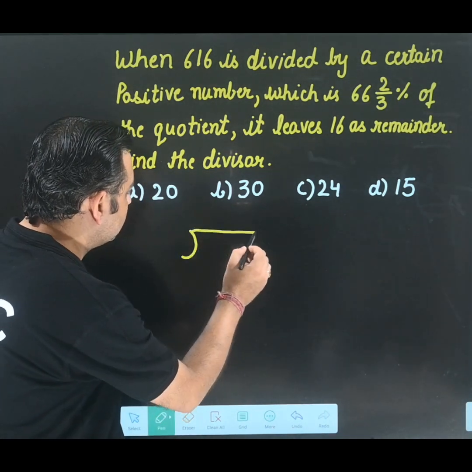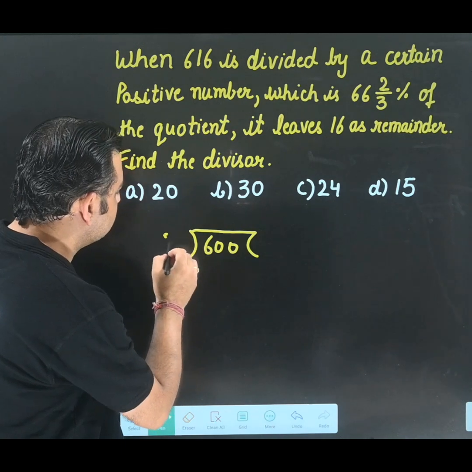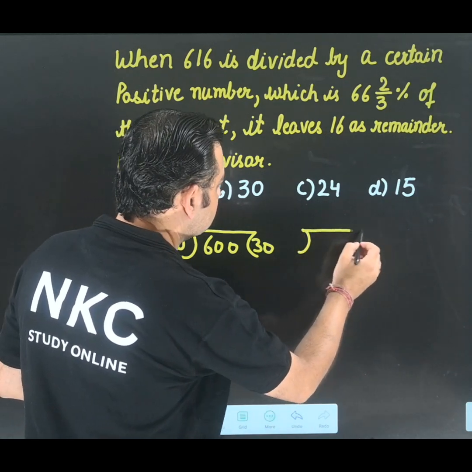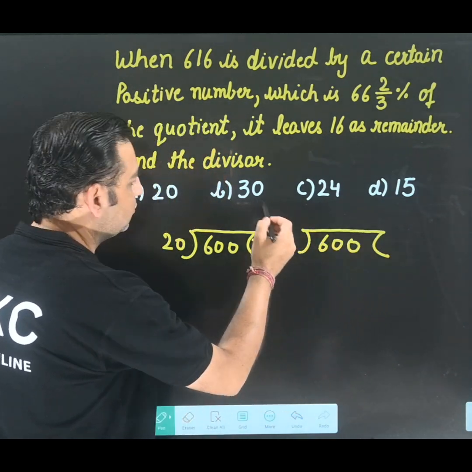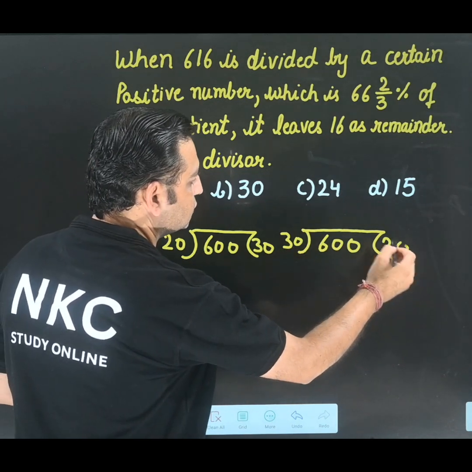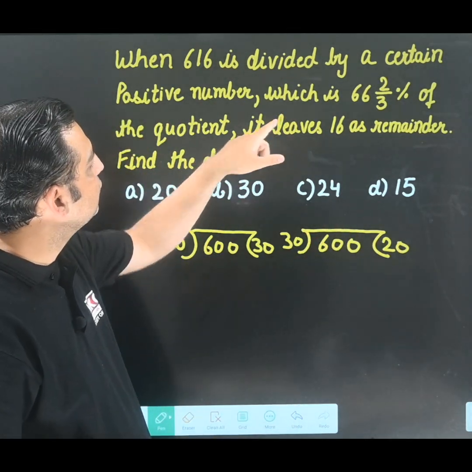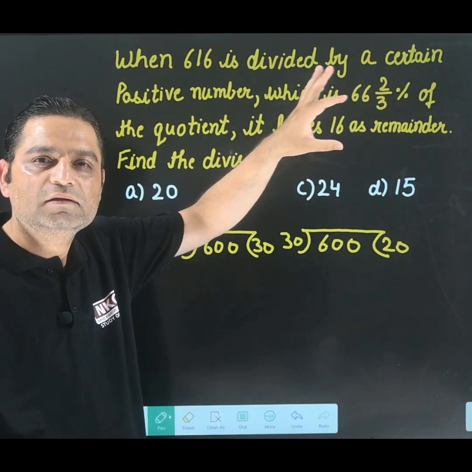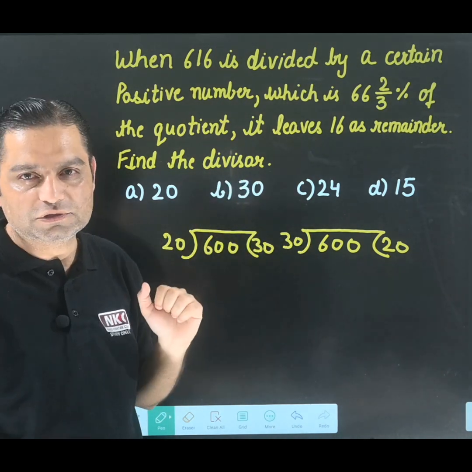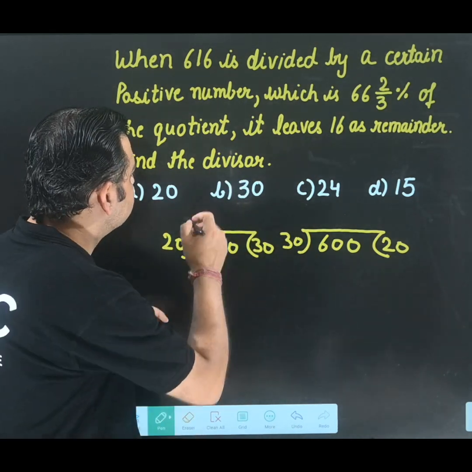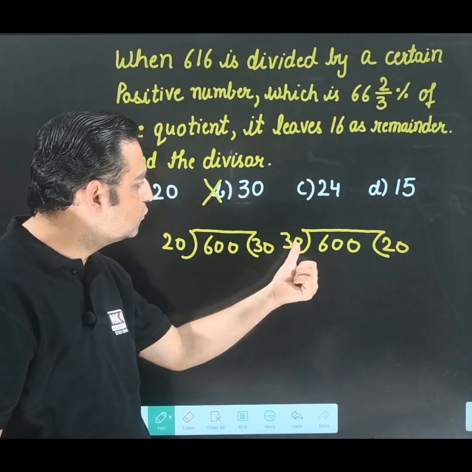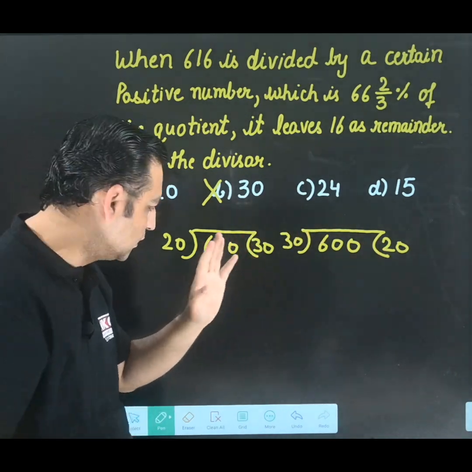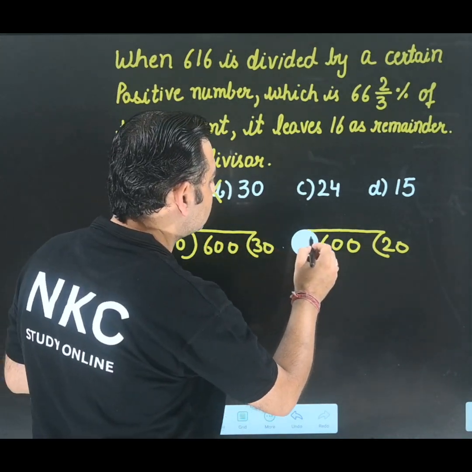Let us check it. If I divide 600 by the first option 20, I'll get 30 as quotient, right? I'm just showing this to clarify the concept. If I take option B, then I'll get 20 in the quotient. We are given that the divisor is 66 2/3% of the quotient. That means the divisor is smaller than the quotient. At least this much is fine. So option B cannot be the answer, because if I use option B, my divisor is becoming greater than the quotient. So I am deleting it. This is not required. So at least one option is gone.